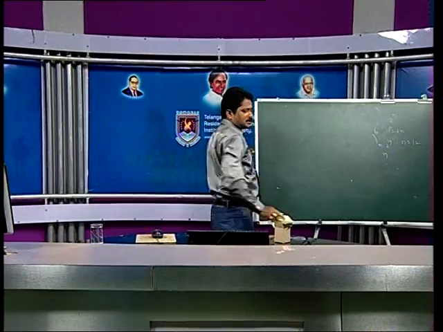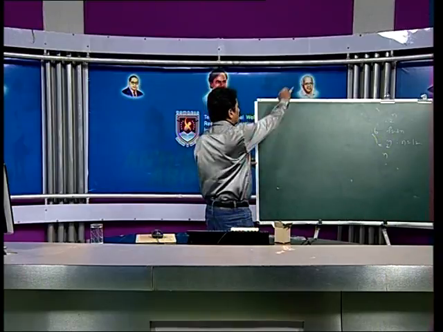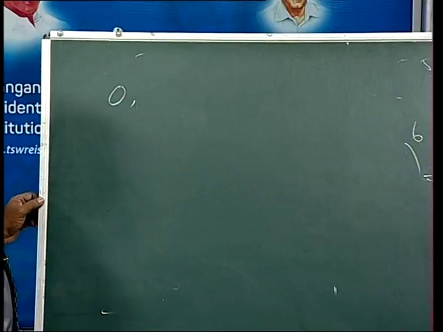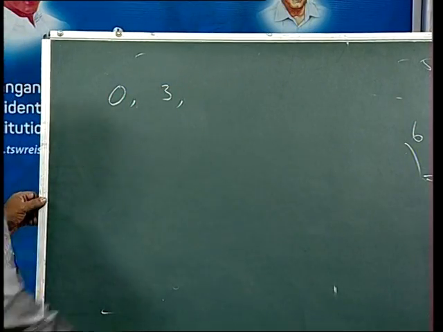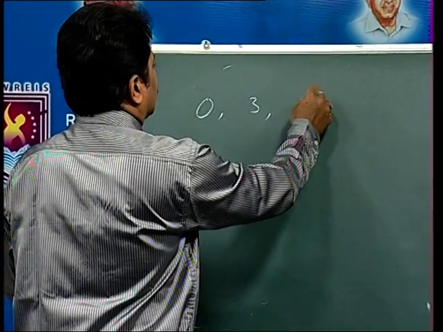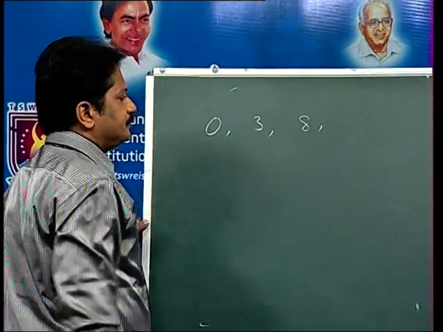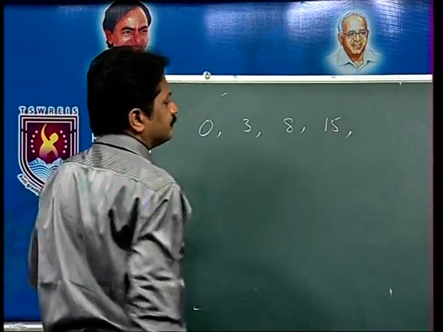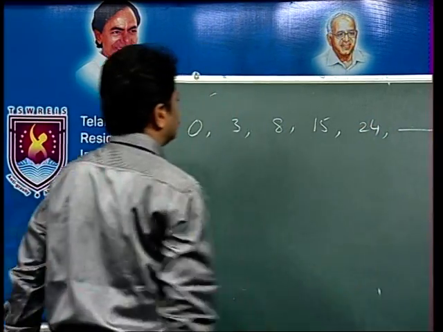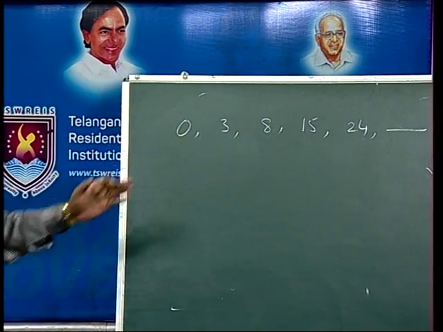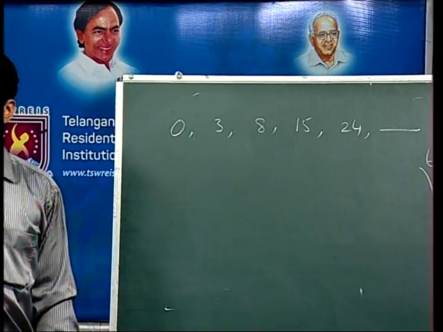This is most important. Okay, the series is 0, 3, 8, 15, 24. What is the next number? 0, 3, 8, 15, 24, what is the next number?